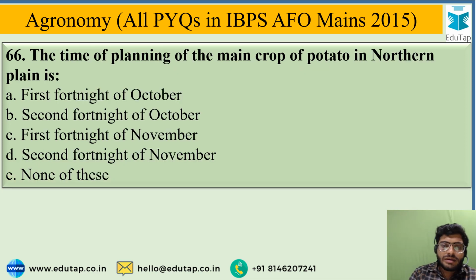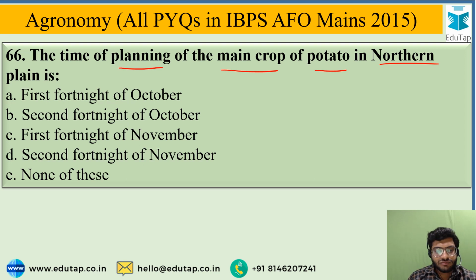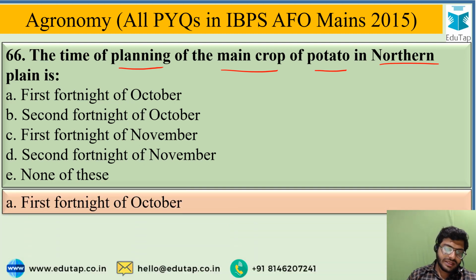The time of planting of the main crop of potato in the northern plain is, the given options are first fortnight of October, second fortnight of October, first fortnight of November, second fortnight of November, or none of these. The correct option is the first fortnight of October, which is the time of planting potato as a main crop in the northern plain.